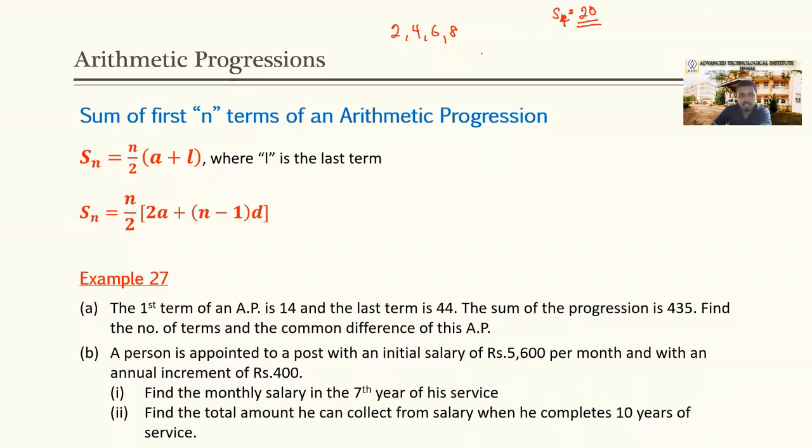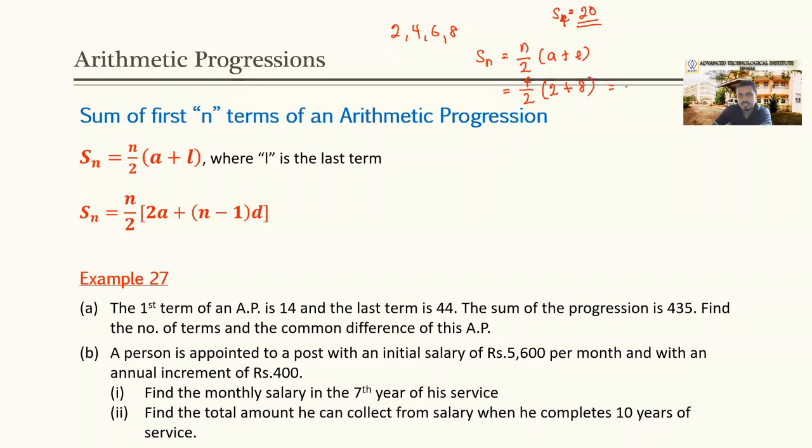The same we can get using this formula. Sn equals n over 2 into a plus l. Here, what is the value of n? How many terms are there? There are 4 terms. 4 over 2 into a, the value of the first term, that is 2, plus the value of the last term, that is 8.